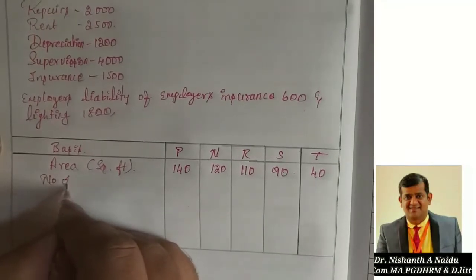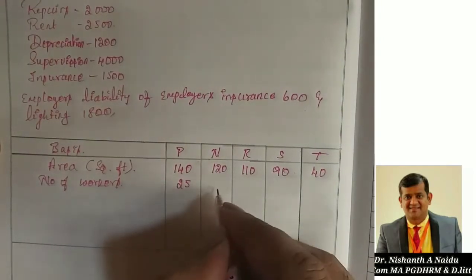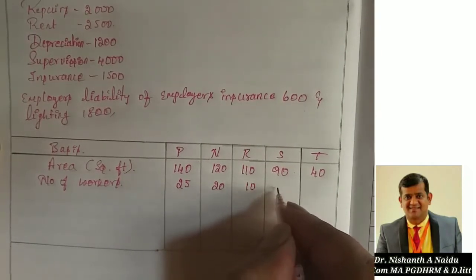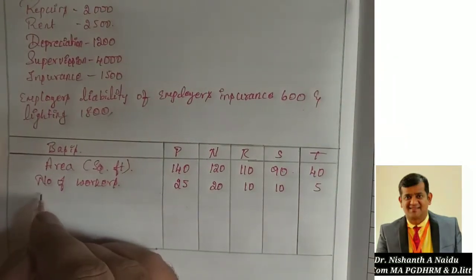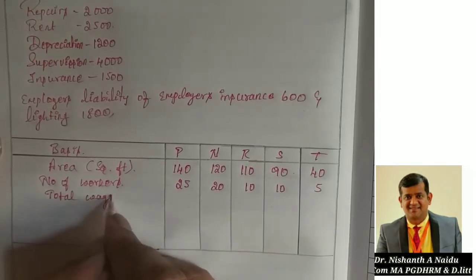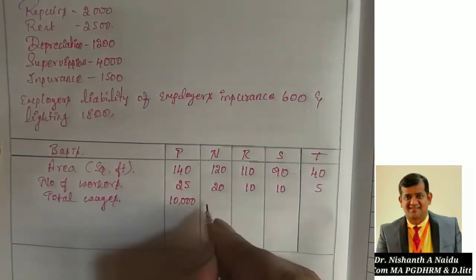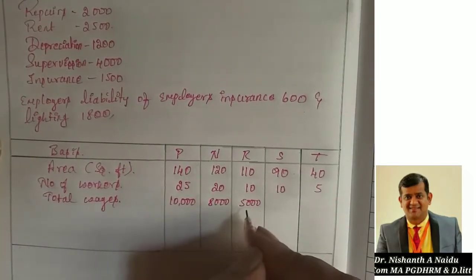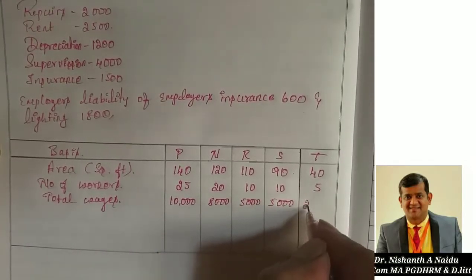And next is the number of workers in each department. Number of workers: 25 in P department, 20 in N department, 10 in R department, 10 in S department, 5 in T department. Okay. Then he has given the details of total wages paid. Total wages: P 10,000 rupees, N department 8,000 rupees, R department 5,000 rupees, S department 5,000 rupees, T department 2,000 rupees.